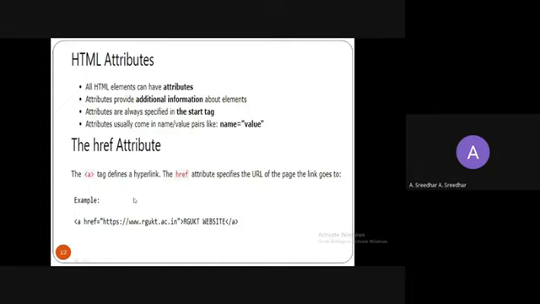An attribute is simply additional information for the tags, which is written in the starting tag only. And how to write an attribute? Use the attribute name, equal to, and then specify the value. The attribute names and values we'll discuss in the next slide: what the different attribute names are and what values are allocated to a particular attribute.